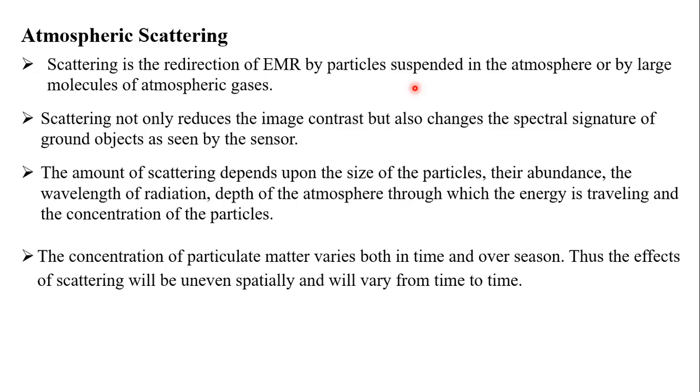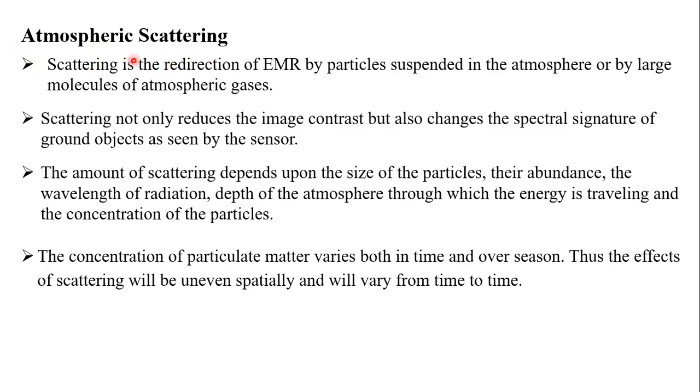So there you can see one type of image. Like this, based on the size and whether it's dust or water particles, whatever it might be, and their abundance, this particular scattering will vary. And also students, this scattering is different based on the time and also the season. If you want to take images in the rainy season, it is quite different. It's very difficult because we will get a different image. We will get a different spectral signature. We won't get the proper image, and we won't get proper information for that particular object because of this atmospheric scattering.